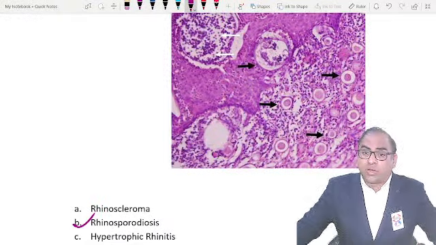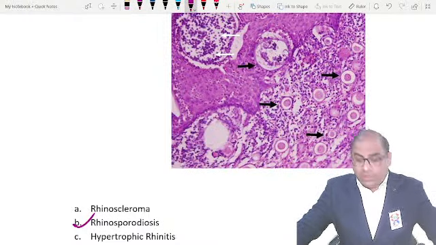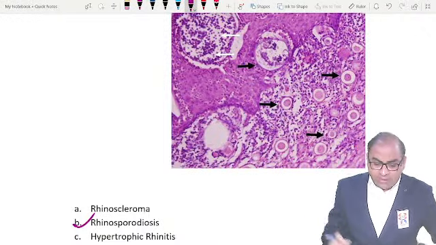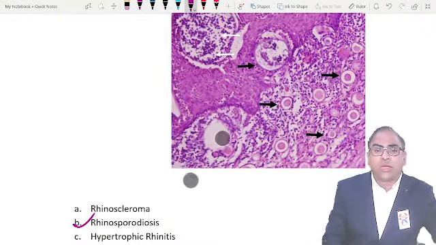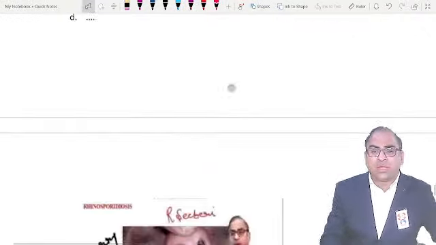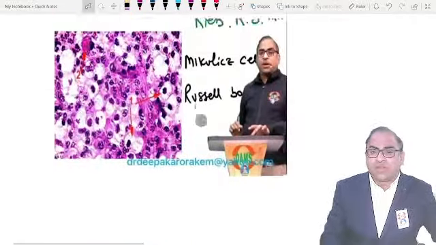One of the students said potato nose. Potato nose will be your hypertrophy of sebaceous gland beta. That will be your rhinophyma. Again, I will take it as one of the easiest MCQs. Clear? So these were the important concepts they have asked in your yesterday examination.